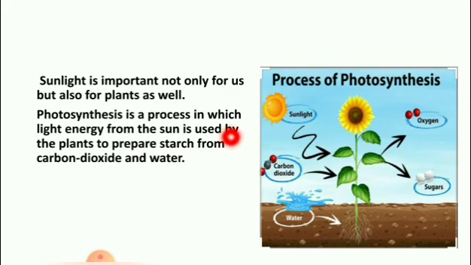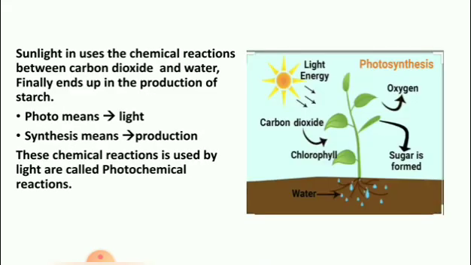Photosynthesis is a process in which light energy from the sun is used by the plants to prepare starch from carbon dioxide and water. This is starch, that is sugar. So, plants prepare starch from carbon dioxide and water by the photosynthesis process. Clear, children? Sunlight drives the chemical reactions between carbon dioxide and water, finally ending up in the production of starch.